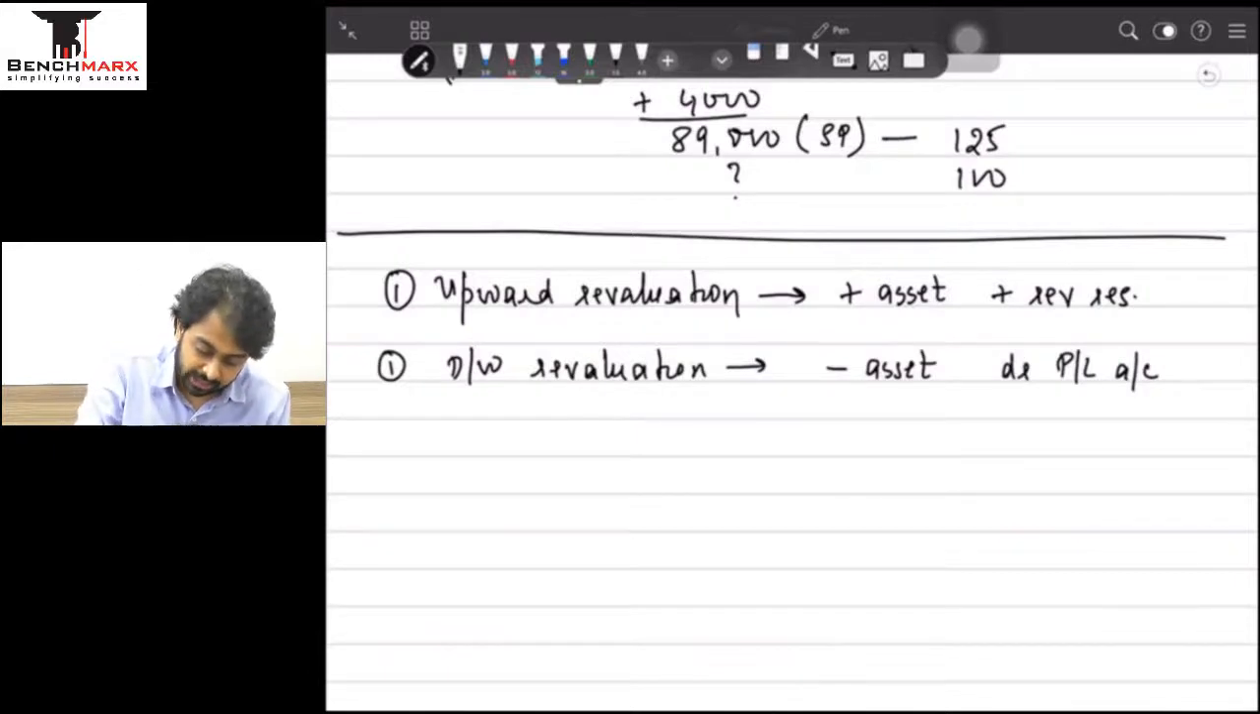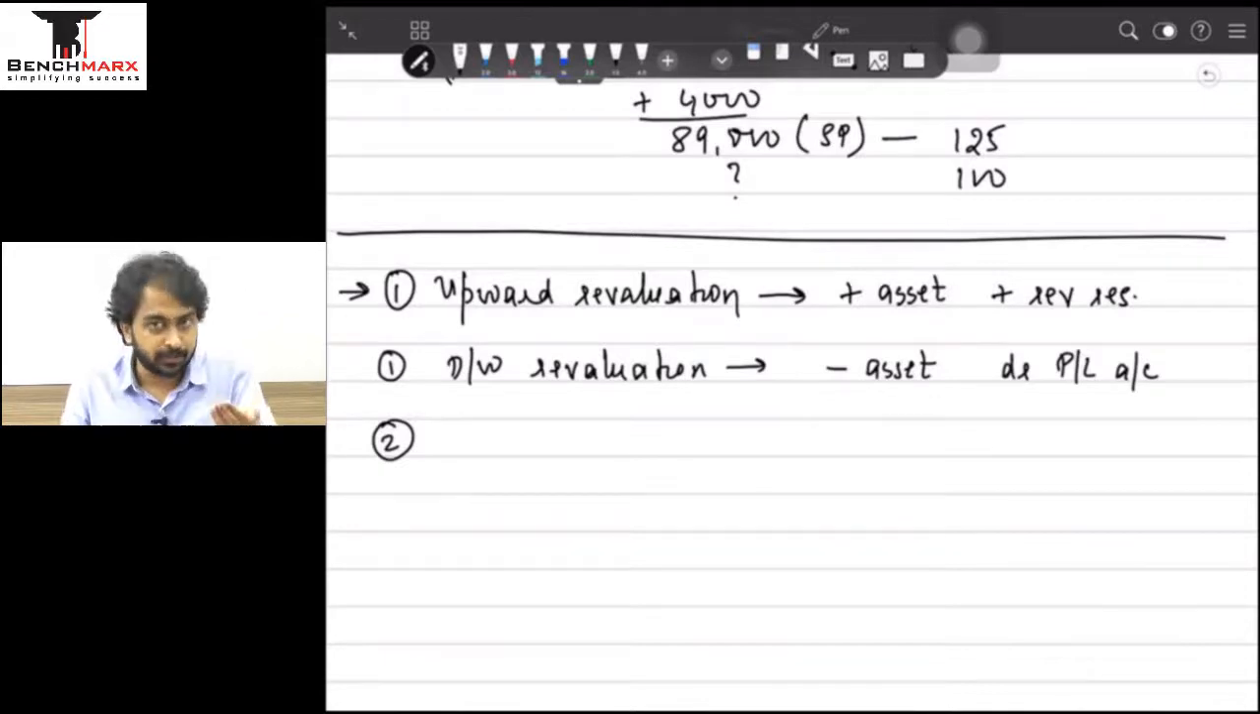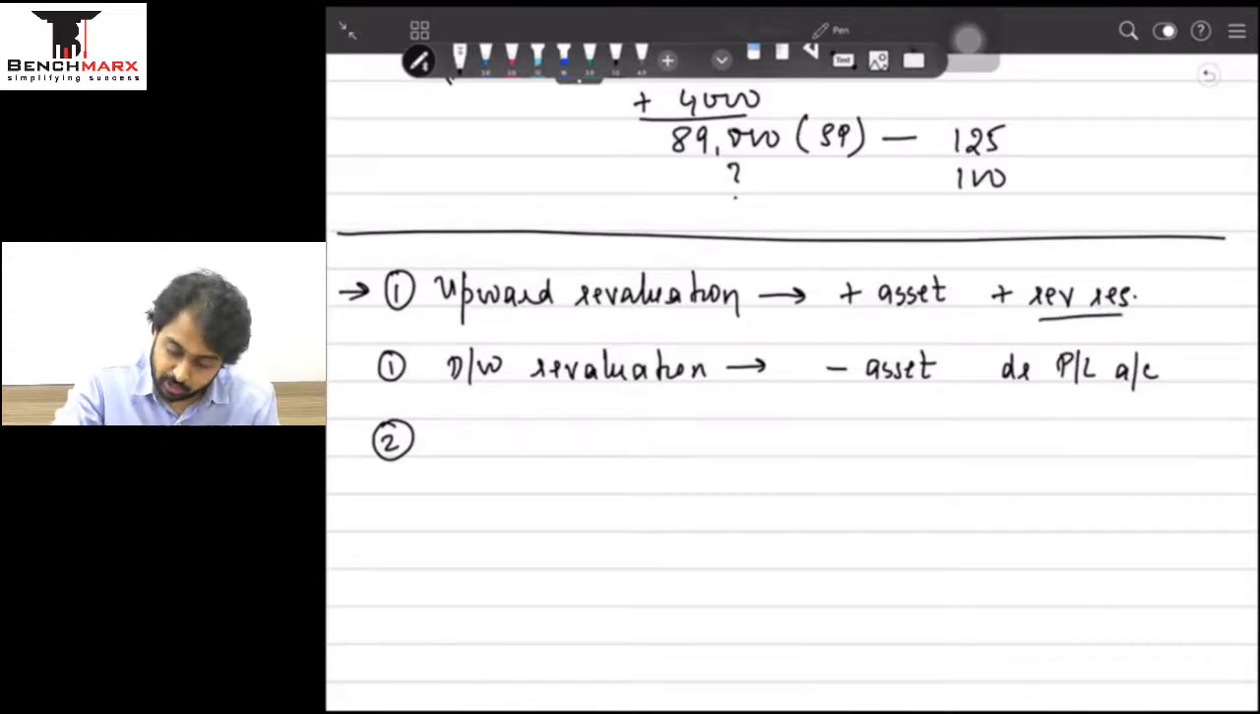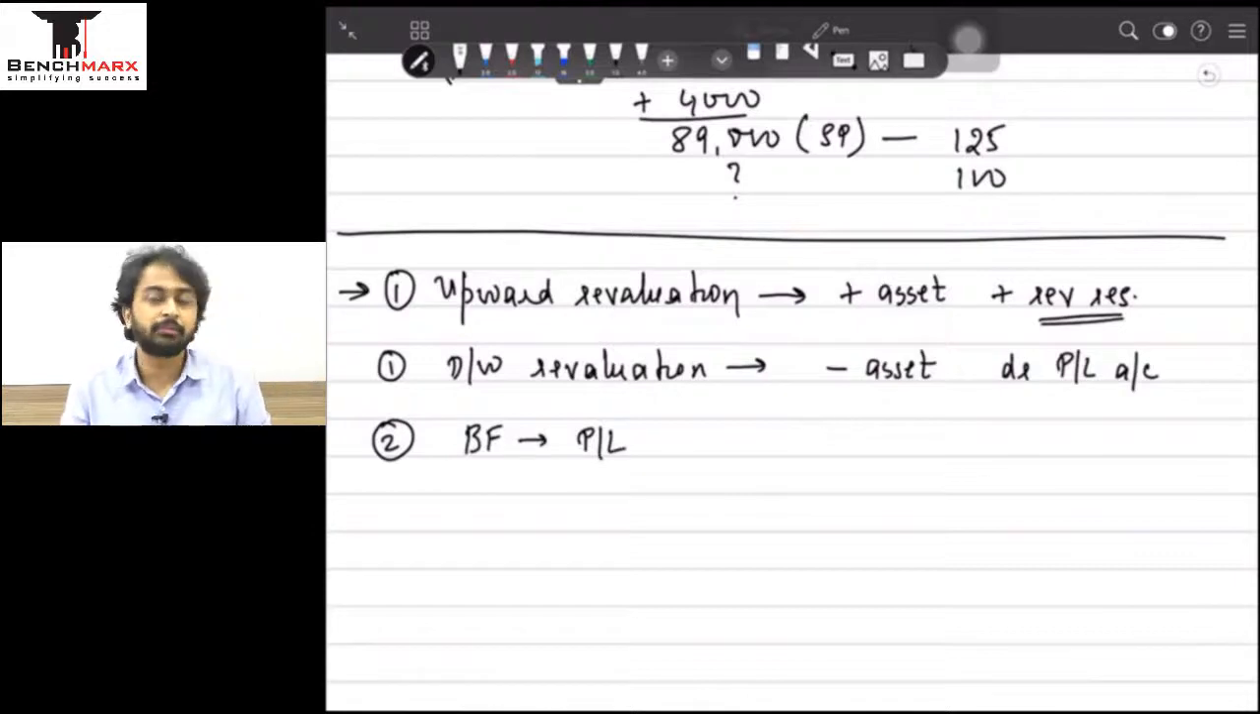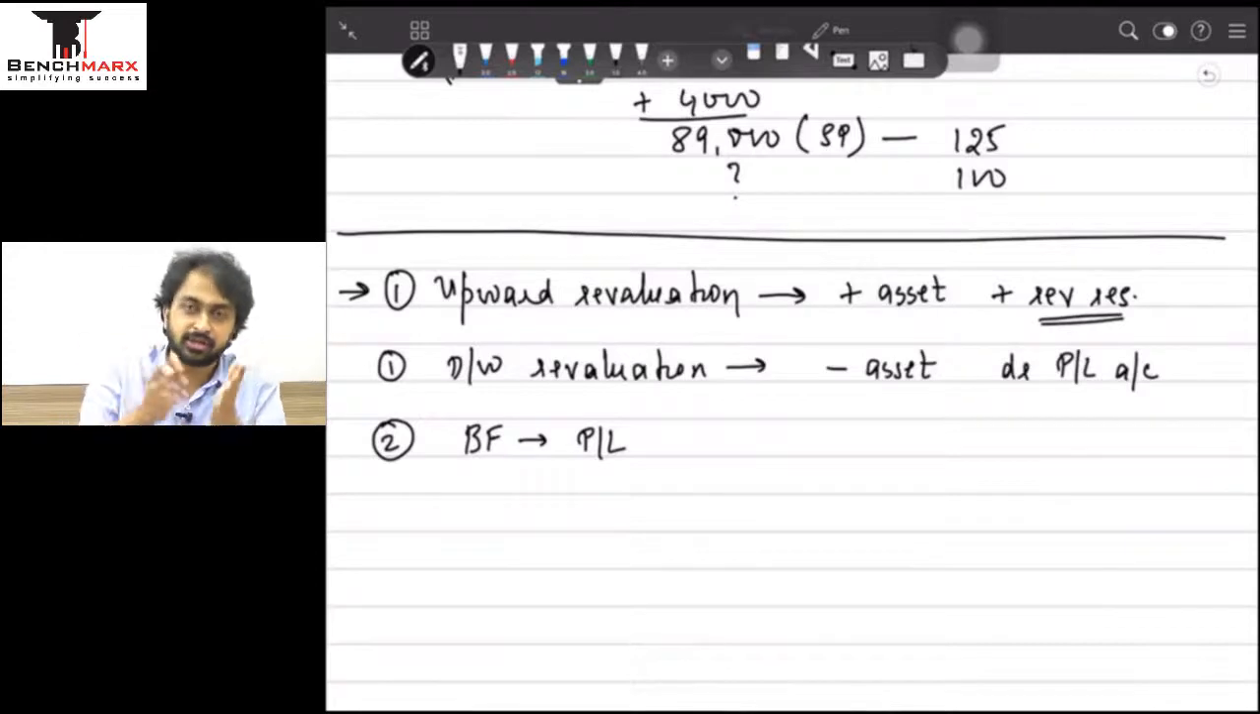Now let us come to the second part. If your first case is first time upward revaluation, and then you revalue downwards later after 1 year, 2 years as the case is, then the downward has to be first adjusted from the revaluation reserve. If that falls short, then the balancing figure will go to profit and loss account as per accounting principles, because you had created the revaluation reserve first. You first use the revaluation reserve to bring down the value of the asset, and if it is still not sufficient, only then go to profit and loss account.